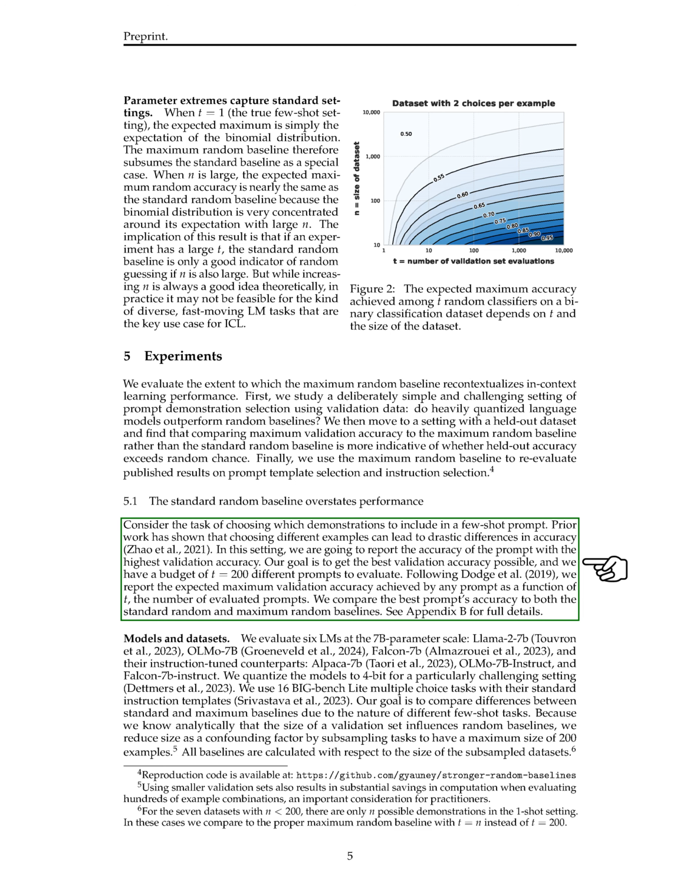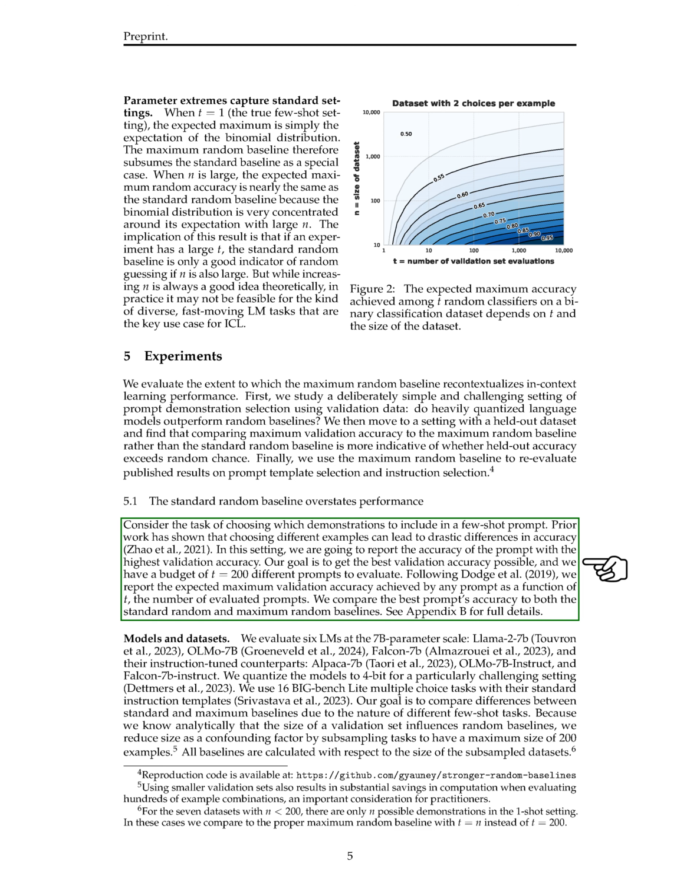We will report the expected maximum validation accuracy attained by any prompt based on the number of evaluated prompts, comparing it to both the standard random and maximum random baselines. We will evaluate 6 large language models, LMs, with 7 billion parameters: Llama 2 7B, Olmo 7B, Falcon 7B, and their instruction-tuned versions, Alpaca 7B, Olmo 7B Instruct, and Falcon 7B Instruct. These models are quantized to 4 bits for a more challenging setup.